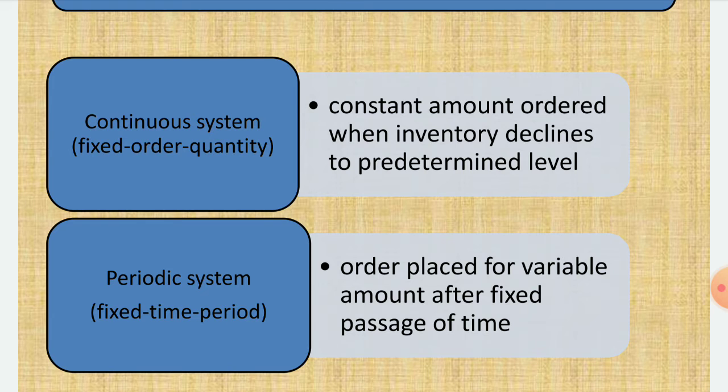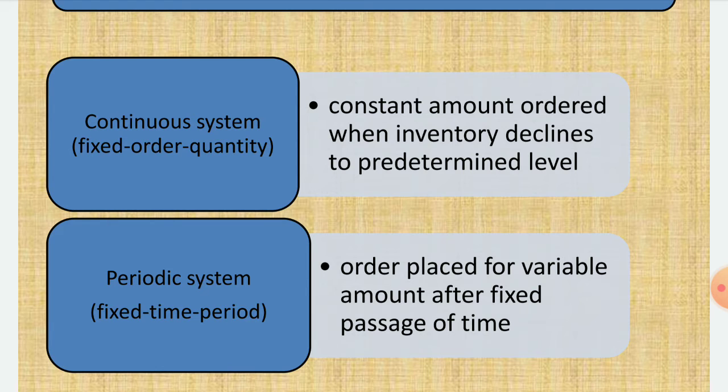Fixed order quantity means a constant amount is ordered when inventory declines to a predetermined level. Say after 6 months you call for a thousand items, or whatever it may be, but that thousand items is the fixed order quantity. So always you are calling a thousand items. After a 6 month period 1000, again after a 3 month period 1000, again after a 2 month period 1000. Even if you require 100, you are calling 1000, so that is called fixed order quantity. 1000 quantity is the fixed order.